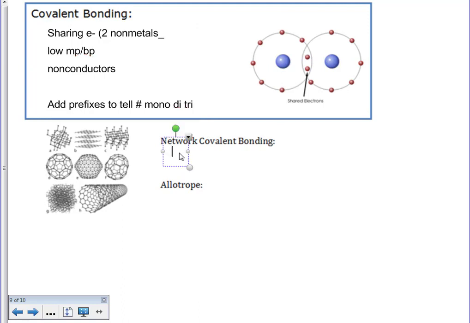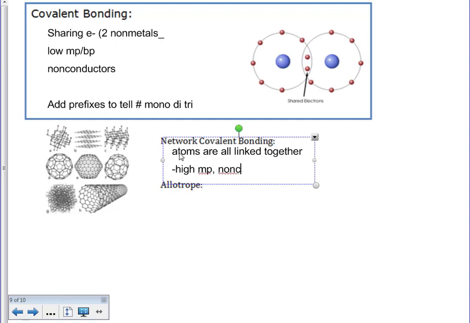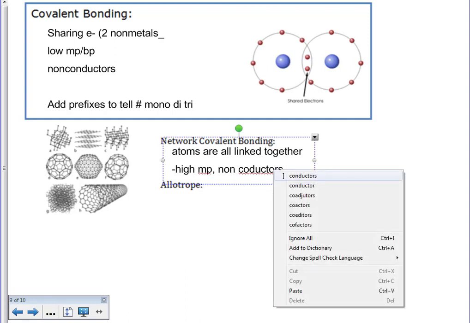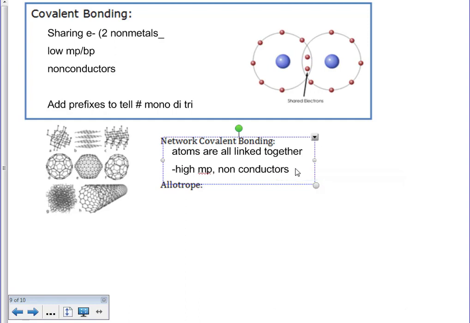Network covalent bonds that we talked about. We know that atoms are all linked together. And since they're all linked together, we know that they have high melting points. But since they are covalent, they are non-conductors. Due to their complex shape, that's what gives them their ability to have that high melting point, because of their shape and breaking all of those bonds.